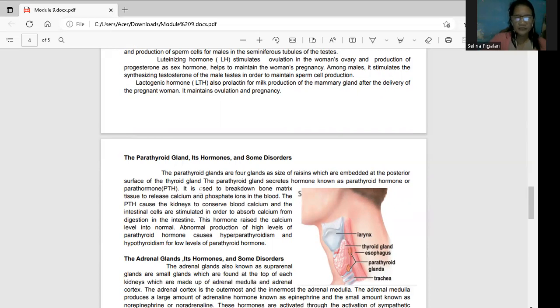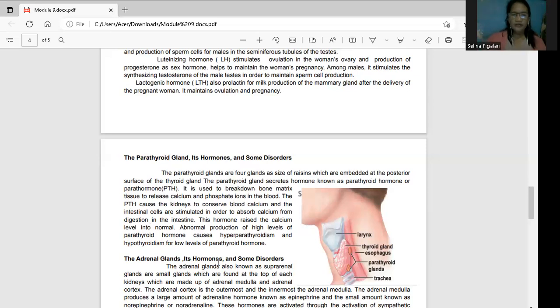Your parathyroid glands are responsible to produce the parathyroid hormones. So these are the ones that break down bone matrix. Alam mo na pag bone ang kanyang responsible for this is the calcium. So sa bones naman, yung pag-release ng vitamin D through the help of the heat of the sun. The parathyroid hormone causes the kidneys to conserve blood calcium. And the intestinal cells are stimulated in order to absorb calcium from the digestion in the intestine. So kailangan siyang i-absorb yung calcium ng ating intestine in order to maintain the calcium level inside our body.